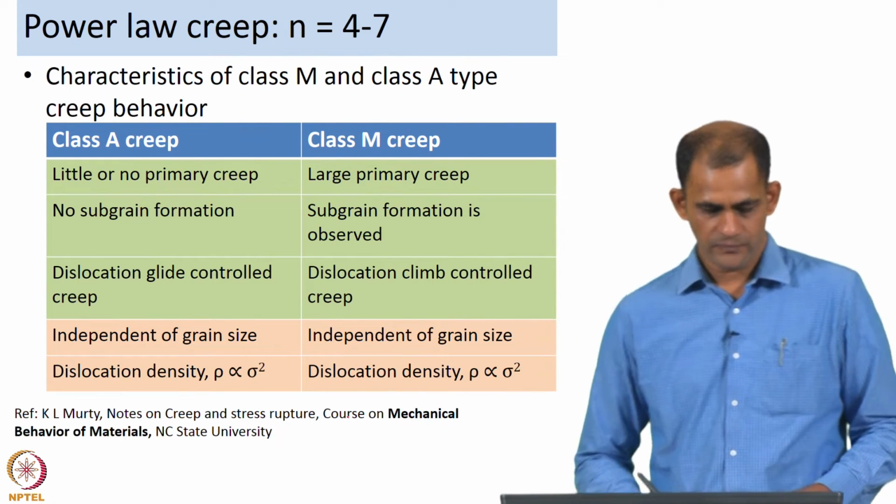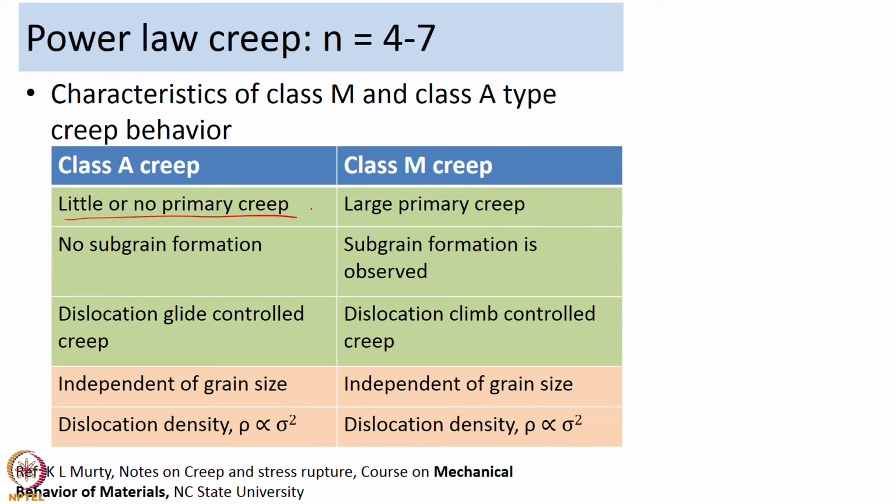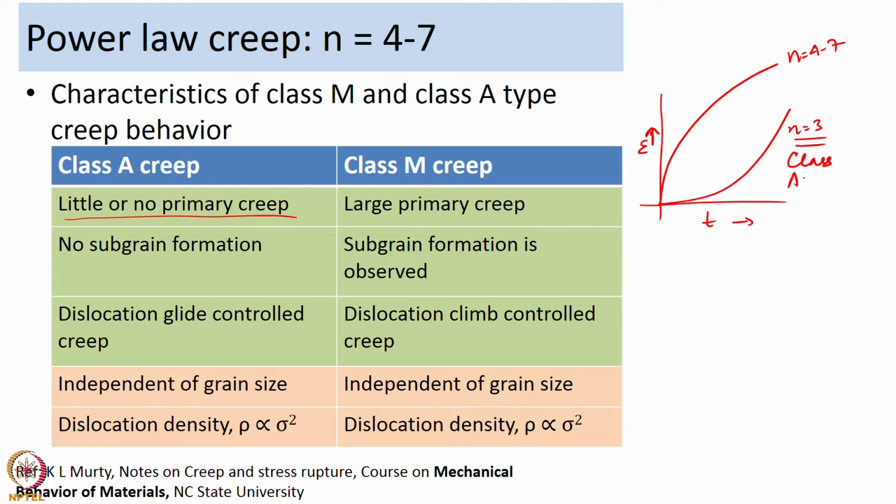In class A there is very little or no primary creep, though this I had talked about in some detail. I have shown you some creep curves of material which was deforming in the n equal to 3 regime, and of material that was deforming at n equal to 4 to 7. If this is epsilon versus time, this is the kind of behavior. So, you have very little primary creep in class A. Materials of class A type show very little primary creep, whereas materials of class M show a prominent, large primary creep.